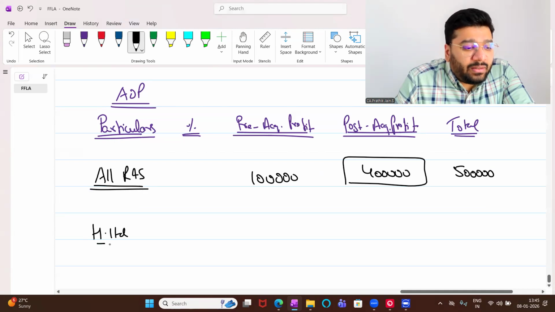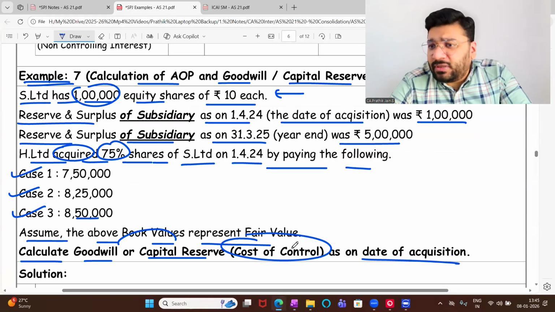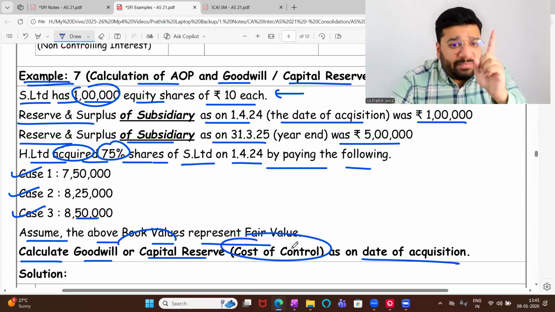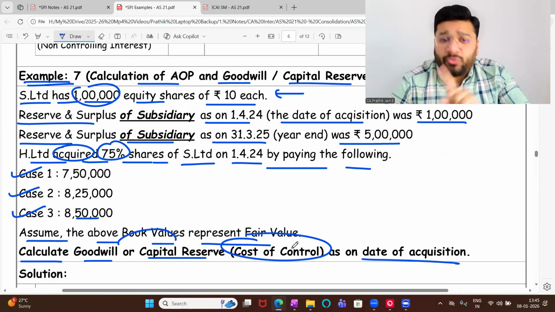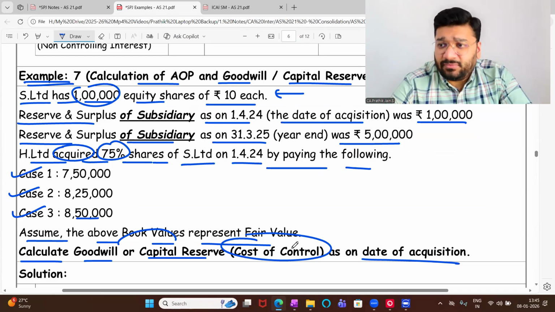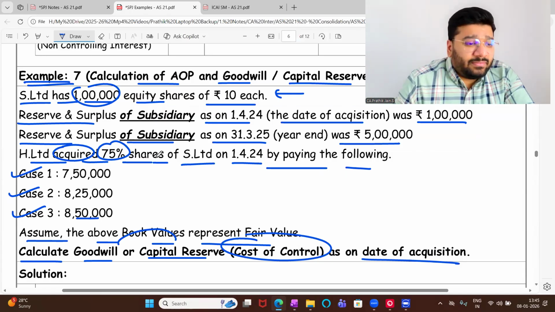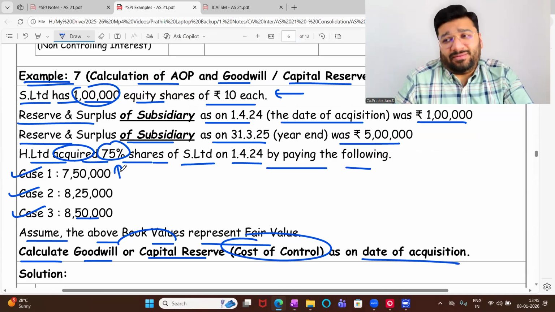H Limited's percentage, how much is it? 75, 80. How do you know 75 percentage? Percentage is not even given. In the previous question it was given, here it is not given. So the question is wrong, sir. You can calculate. Sir, 75% is given.